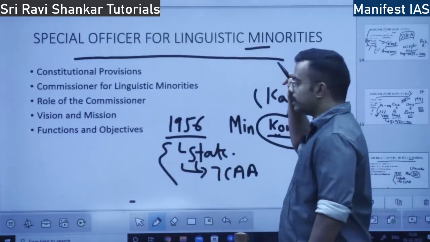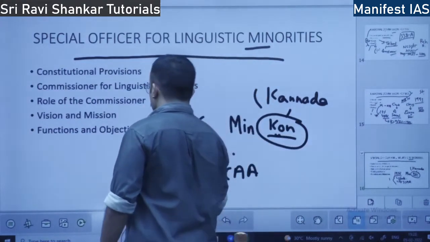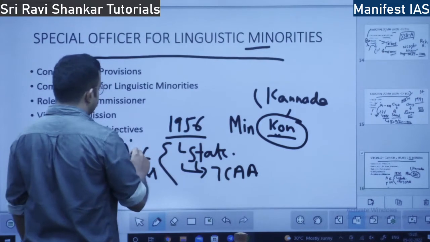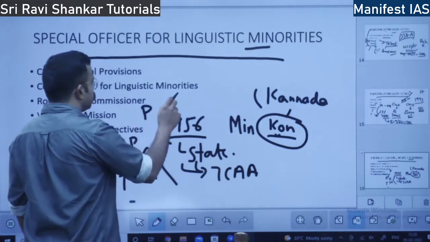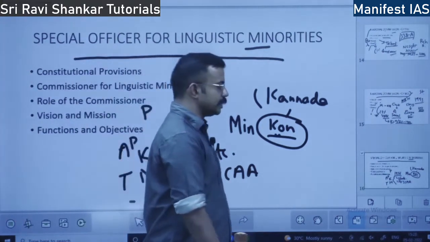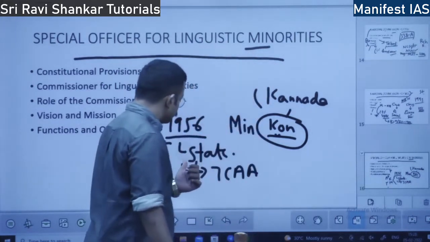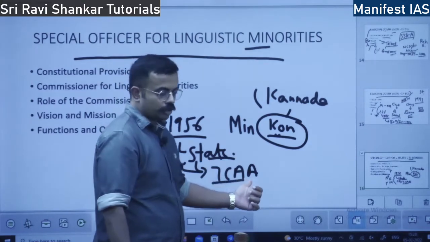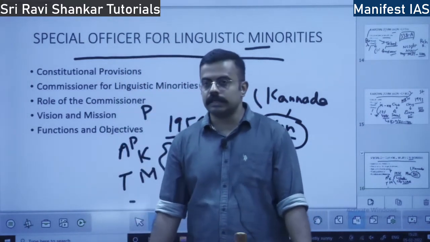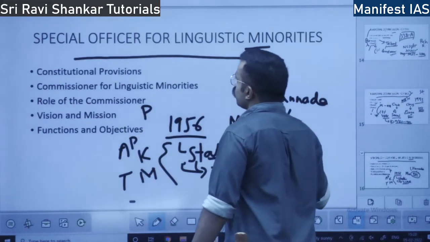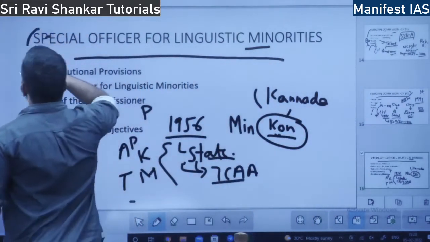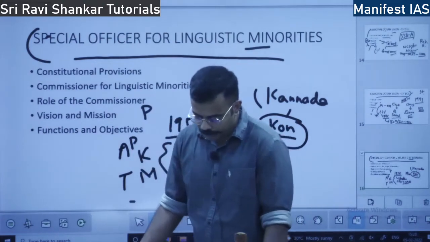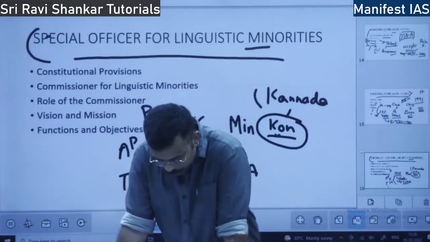14 states in total. The state of Karnataka, the state of Maharashtra, Tamil Nadu, Andhra Pradesh, Punjab, UP and many other states were formed out of these two, that is, the State Reorganization Act and the 7th Constitution Amendment. The 7th Constitutional Amendment also provided for the office of Special Officer for Linguistic Minorities.